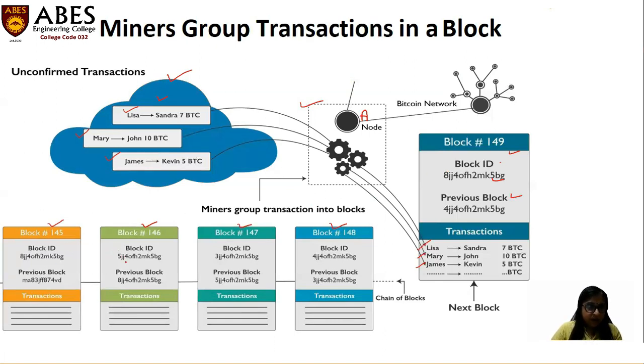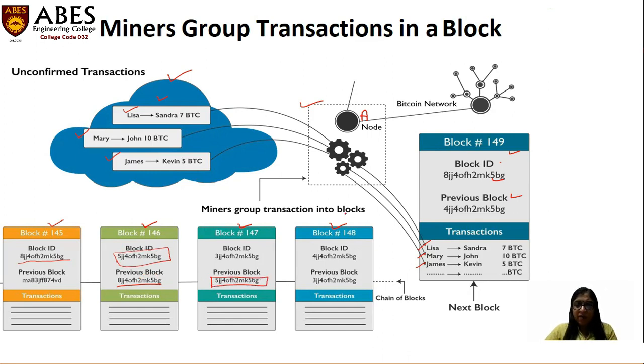We can see that this block hash is 8JJ40, right? This is the hash of block 145. So this block hash will be used as the previous block hash in block number 146, right? In the same way, this is the hash of that block, and the same will work in this block.